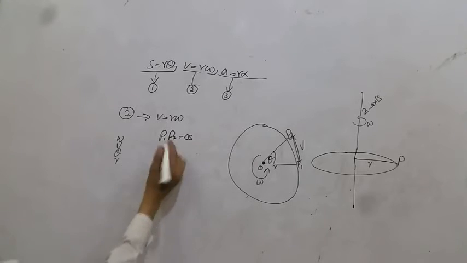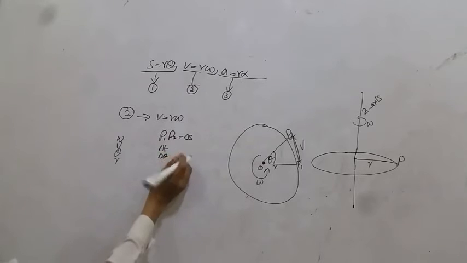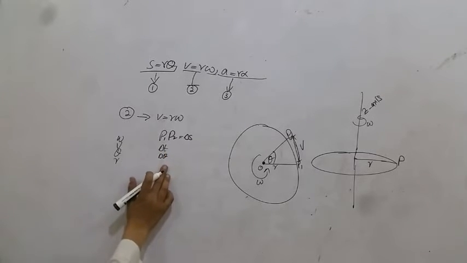in a time interval delta t, during which the reference line OP has an angular displacement delta theta in radians.